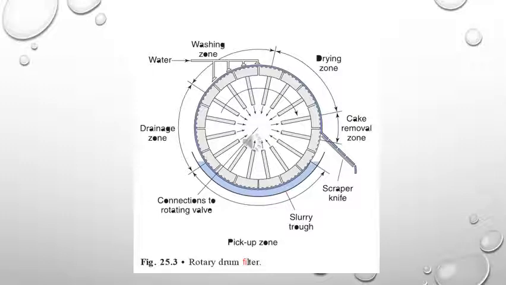So there will be formation of cake on the left hand side of this drum, and that is below the washing zone. Now here whatever cake is formed is again washed with the help of water. So if at all there is a remaining solution which is to be filtered, it will be filtered here and the filtrate will go inside the septa and it will be pumped through the vacuum, and whatever solid is deposited over this drum will be scraped through the blade or the knife which is present at the last part of the drum.